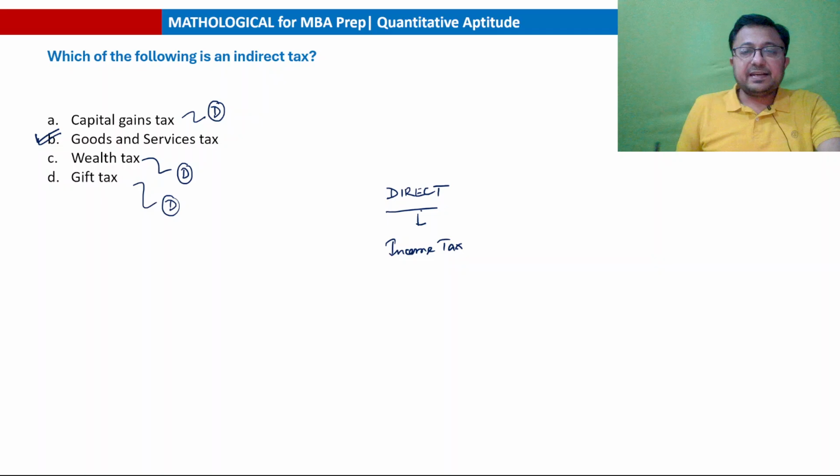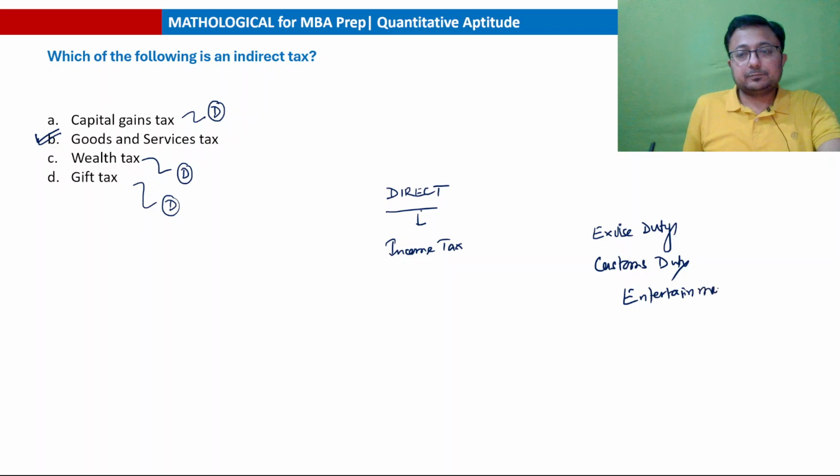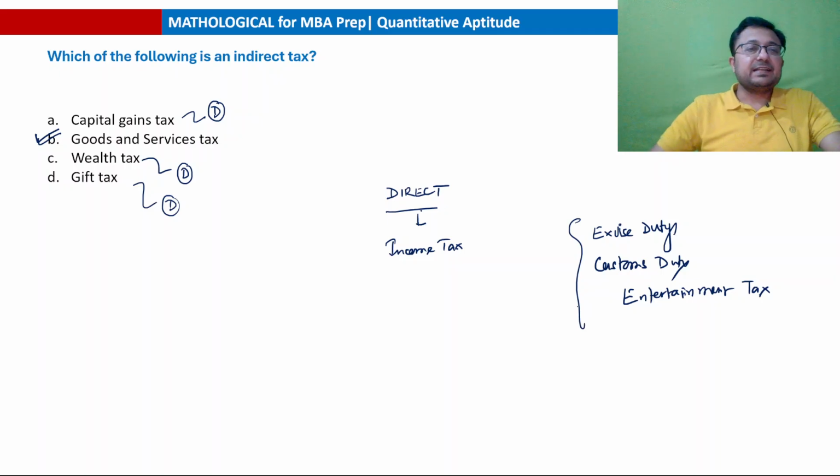Okay. Other examples are like excise duty. That is an indirect tax. Okay. Customs duty, indirect tax. Entertainment tax, that is also indirect tax. अब ये सारे टैक्सेस पे तो कंज्यूमर ही करता है, बट अल्टीमेटली डायरेक्टली पे नहीं करता गवर्नमेंट को. ठीक, इनडायरेक्टली पे करता है.